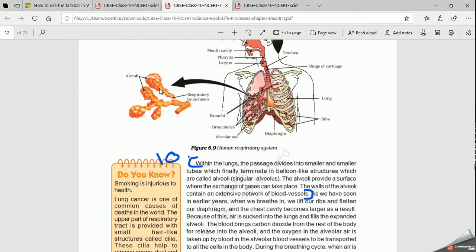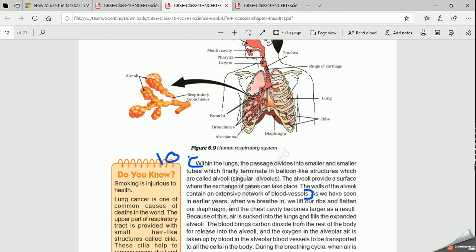Again I am saying this. When we breathe in, we lift our ribs. Why are we lifting our ribs? To increase the surface area so that more and more oxygen can enter our alveoli, because the concentration of oxygen is less in the alveoli and it is more outside the body. Clear? Now, when the alveoli are full of oxygen, the blood vessels in contact with these alveoli have more concentration of carbon dioxide. Clear?